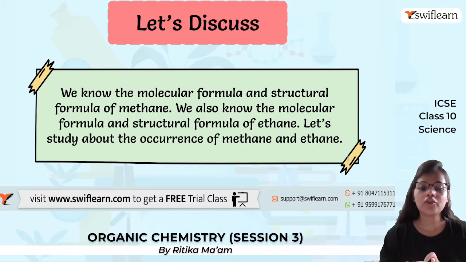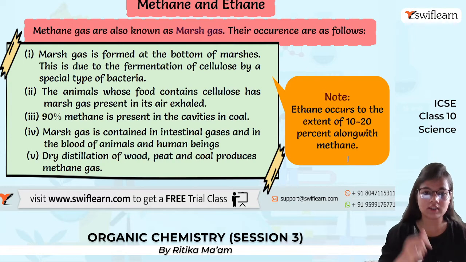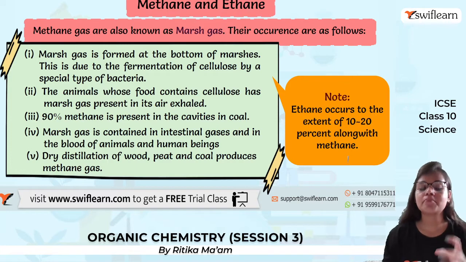Now we know the molecular formula and structure formula of methane. We also know the molecular formula of ethane. Now we are going to study where we find methane and ethane. First of all, methane is known as marsh gas. We find it at the bottom of marshes. Why there? Because cellulose is fermented by a special type of bacteria. Also, animals whose food contains cellulose, for example cows and buffaloes, have marsh gas present in the air exhaled.